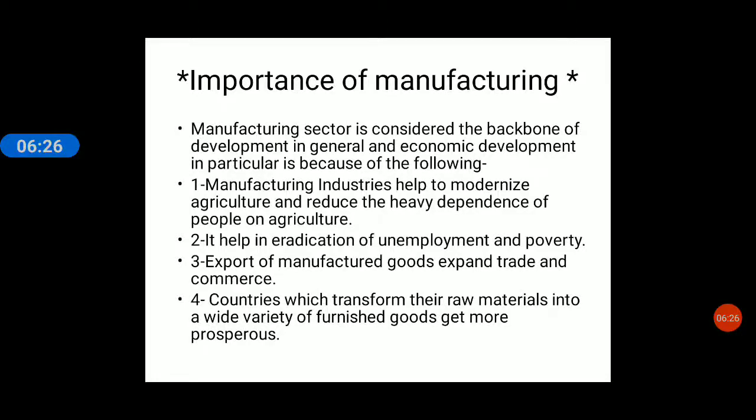Second, the industrial or manufacturing sector helps in the eradication of unemployment and poverty. A lot of people who are unemployed seem employed but are not, under disguised unemployment, and otherwise those who have nothing to do, who are unemployed and suffering poverty, can get a lot of work in industries, and thus eradication means removing. We can remove unemployment and poverty from our country.